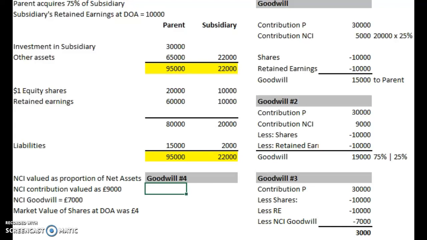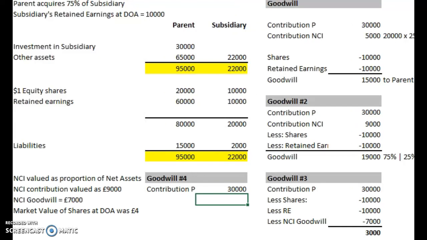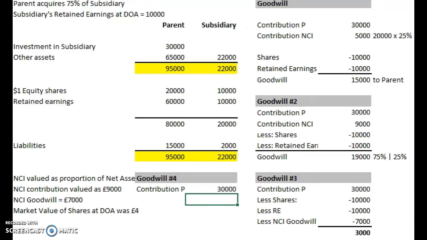We've got the contribution from P. Contribution from P. And the contribution from P was 30,000. We've done that many times. Just open these up slightly, running slightly out of space here. Contribution from P. The market value of the shares at the date of acquisition was £4.